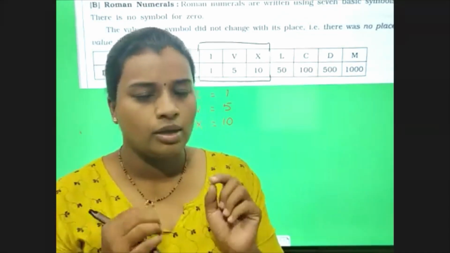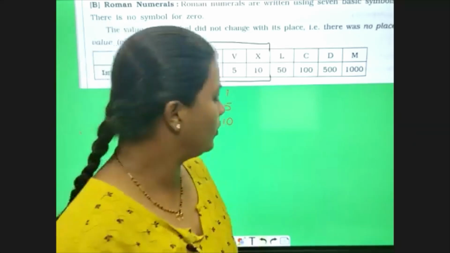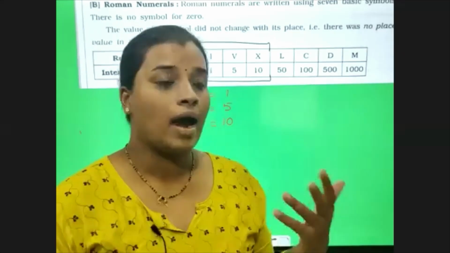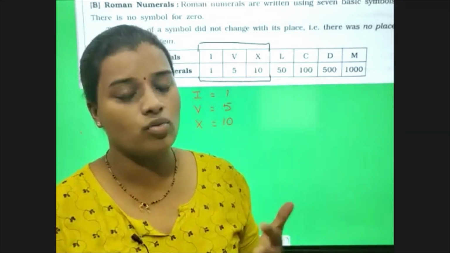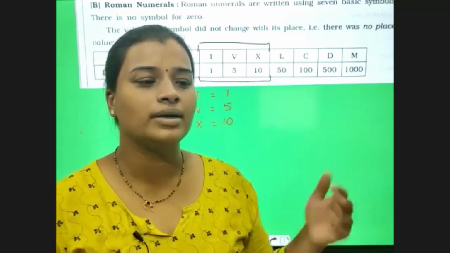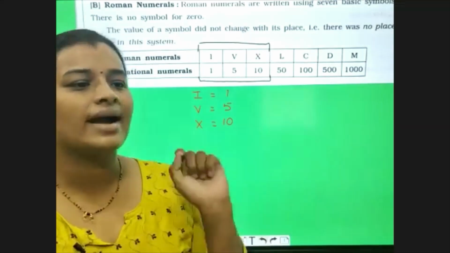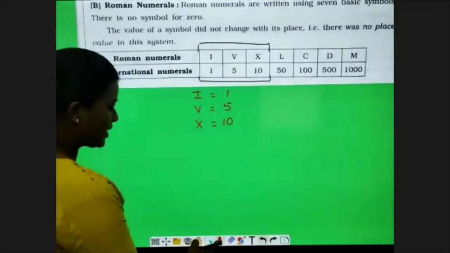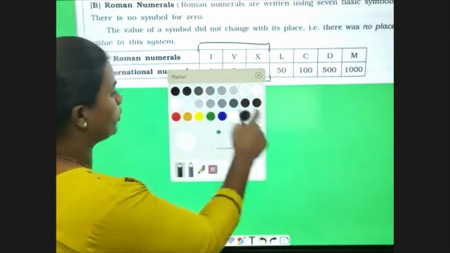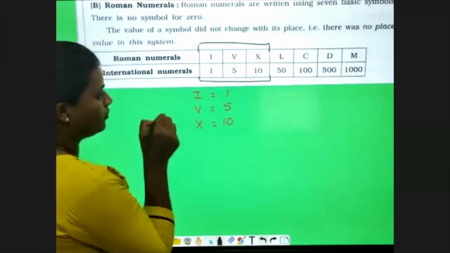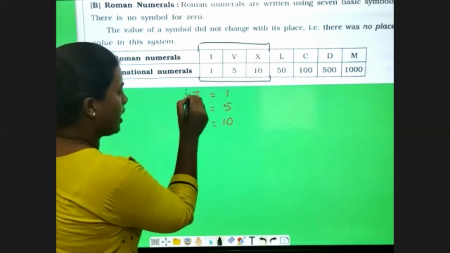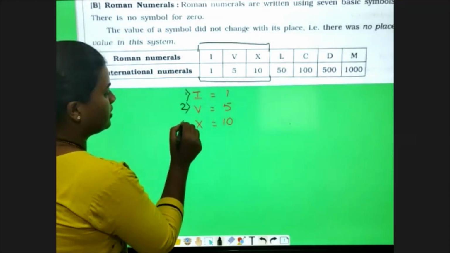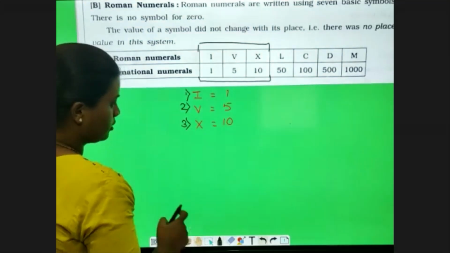Now, you might be thinking how we will form 3, how we will get 4 from Roman numbers, how to get 6, how to get 7, how to get 8, 9, 11, 12, 13, and so on. Let us start with the base. As I have told you, we are going to form the numbers with the help of I, V, and X. Okay. So now we will start.